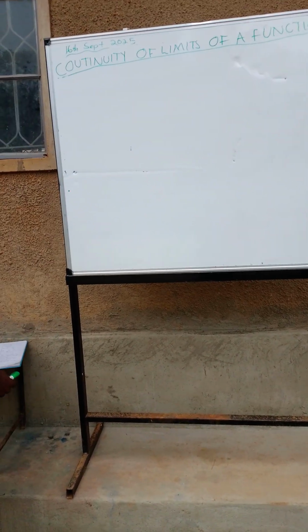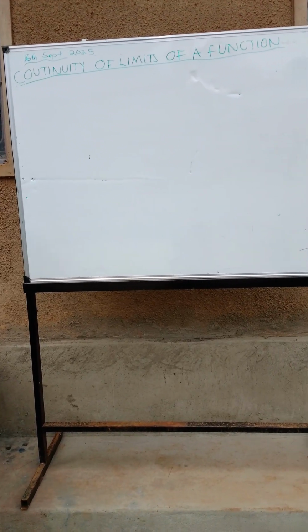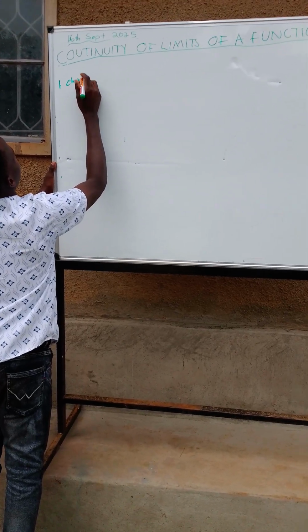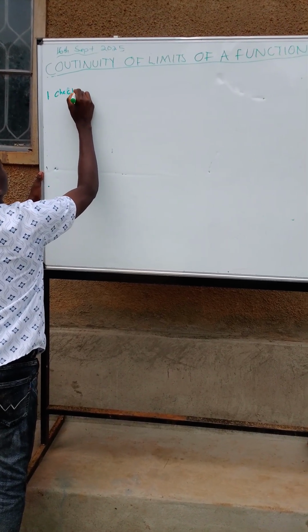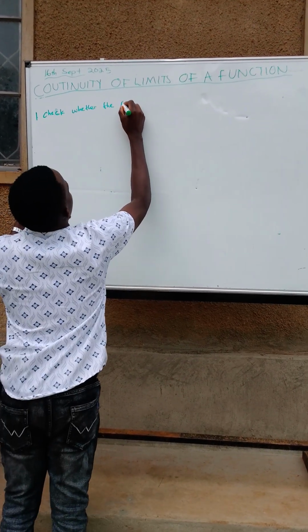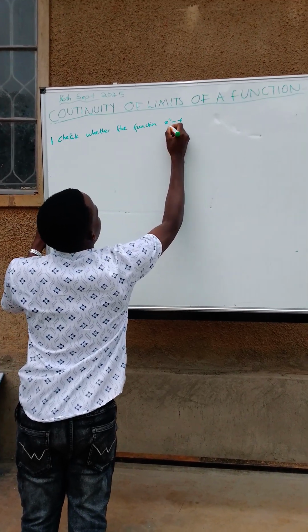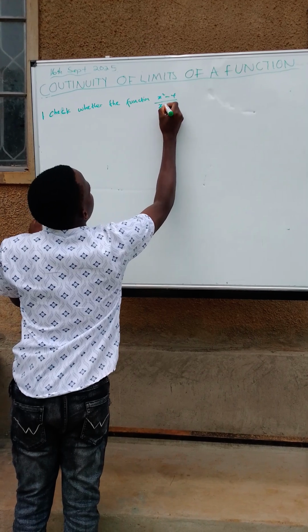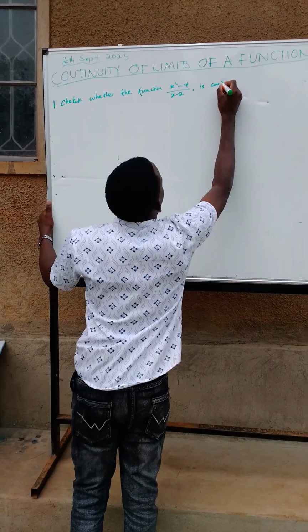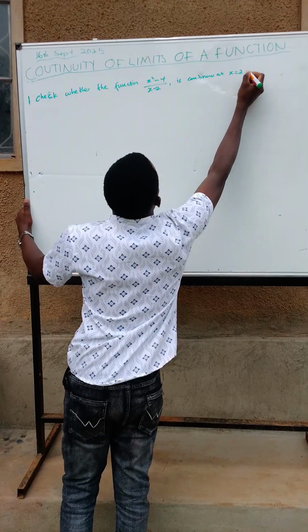We can get some good examples from here. Check whether the function x squared minus 4 over x minus 2 is continuous at x equals 2.